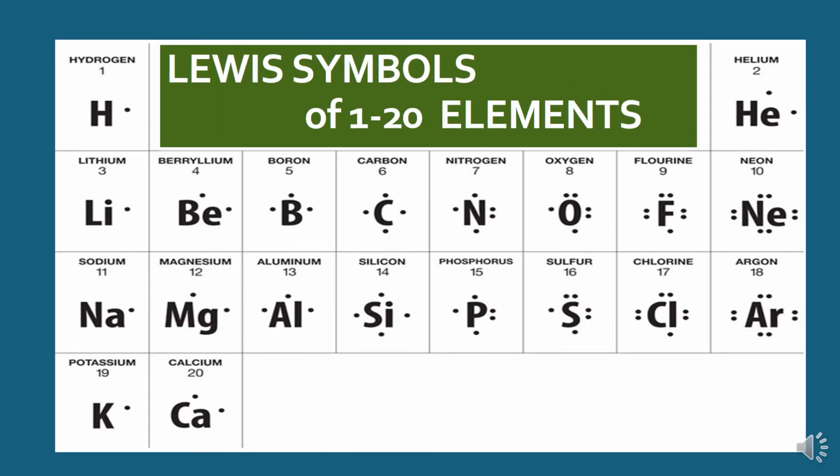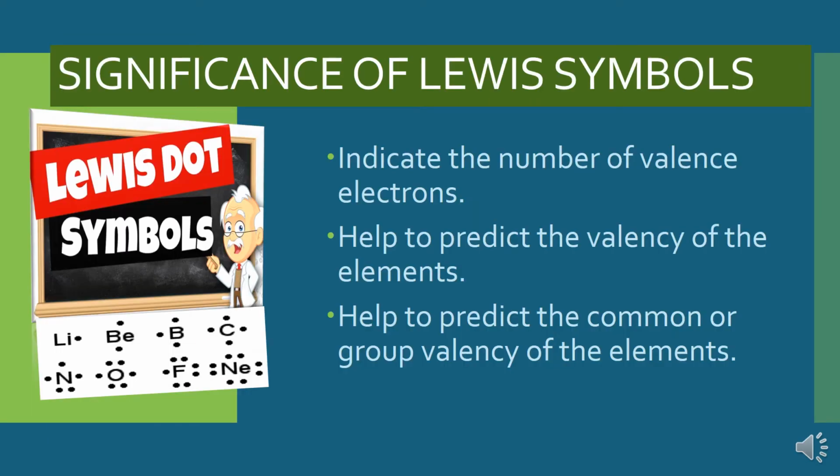And here are some more elements, the first 20 elements. You can see how the dots are represented to show the valence electrons of each and every element of the first 20. Next is the significance of Lewis symbols. Lewis symbols indicate the number of valence electrons, and in this way they help to predict the valency. As you know, valency depends on the number of electrons present in the outermost shell, and the valency of any element is its combining capacity.